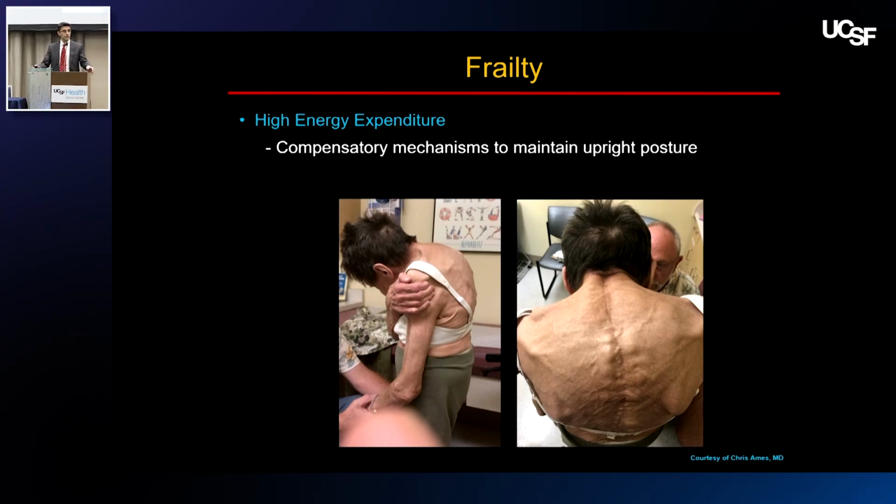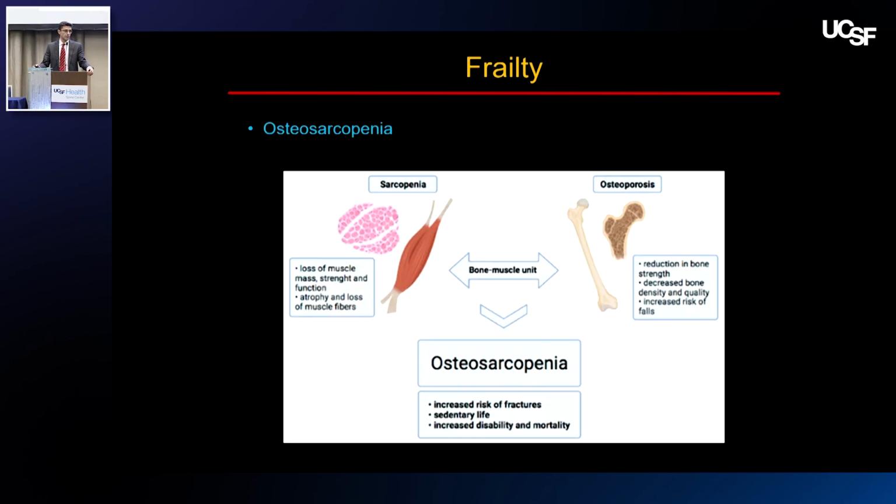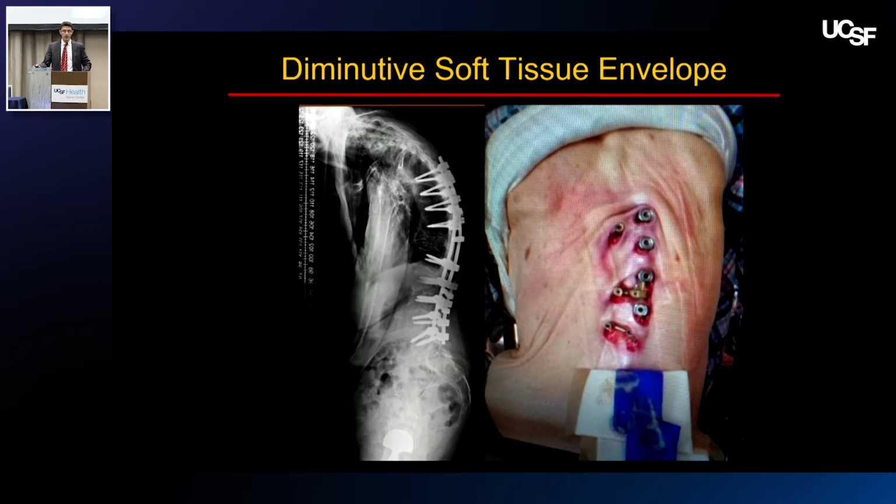These are deformities that result in significant energy expenditure. Maintaining an upright posture results in high energy, and they present like this: significant frailty. This is compounded by their concomitant osteosarcopenia, and all in all, this creates a very challenging situation. This is a patient that's upcoming with Erin, a lady who had this long thoracolumbar fusion, and you can see how frail and cachectic she is with screws obviously protruded through her back.